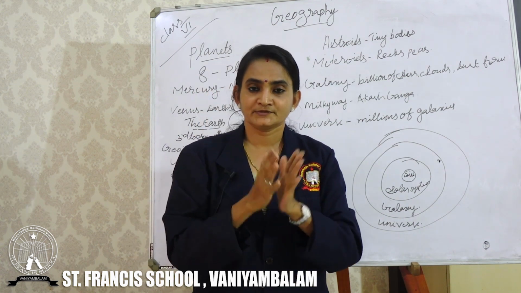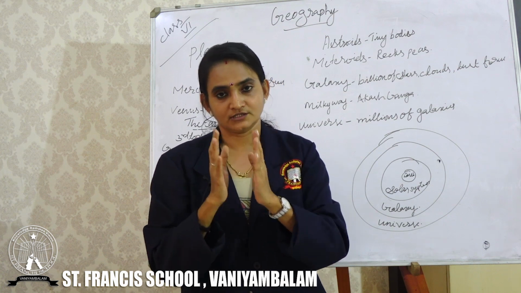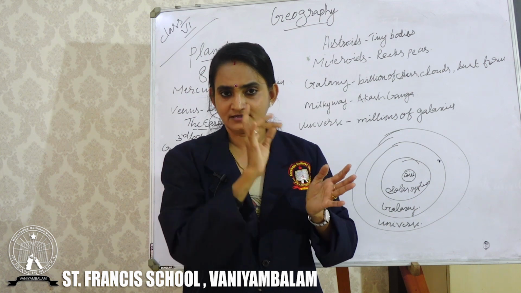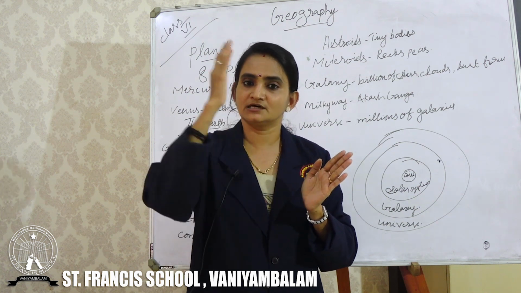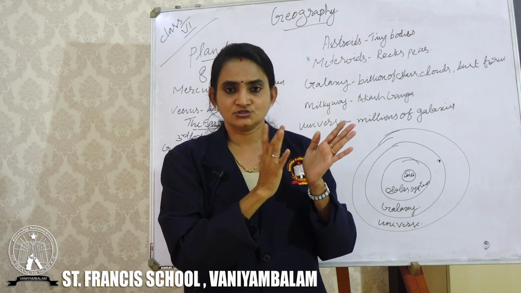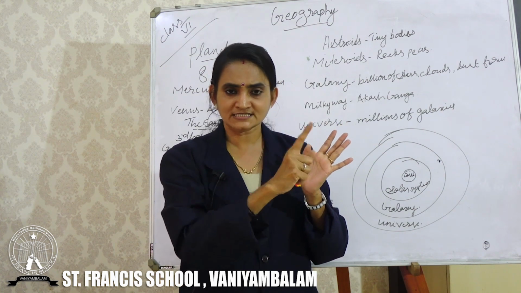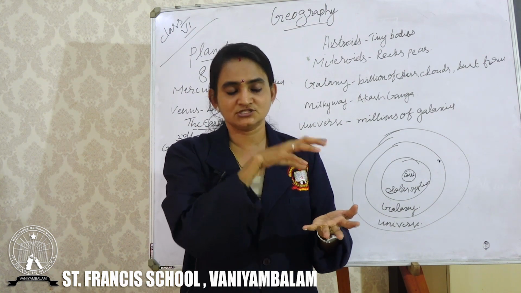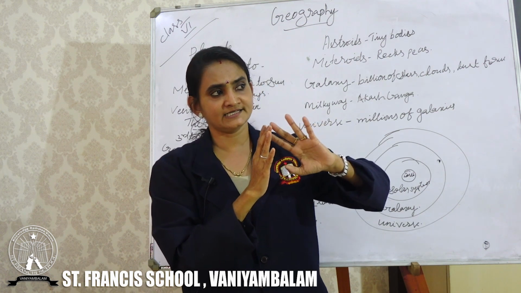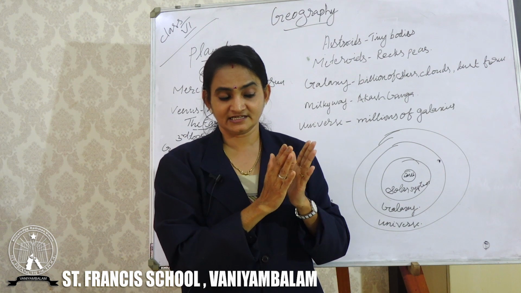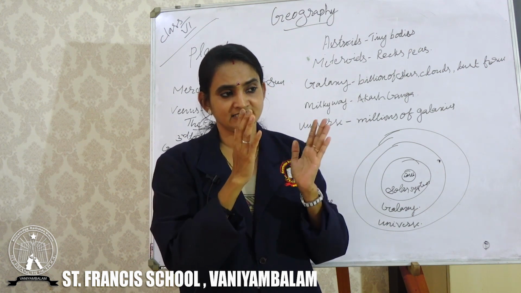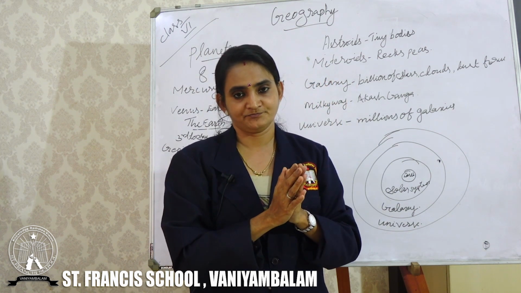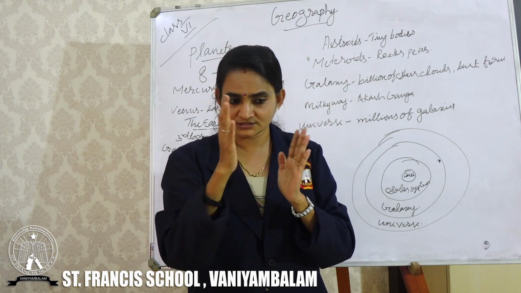Moon is the natural satellite of the Earth. Clear? And it is 3,84,400 kilometers away from the Earth. It takes 27 days to complete one round of the Earth, and the same time it takes to spin on its own axis. That's why we can see only one side of the moon. And there are some mountains, plains, and depressions, that means the depth, that makes some shadows on the moon. Clear to you what is a moon and how it is related?